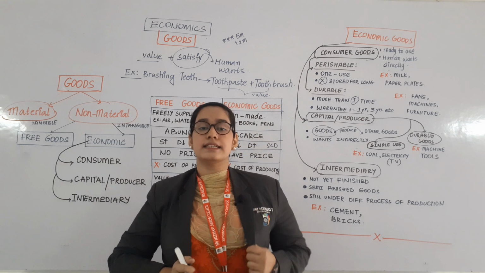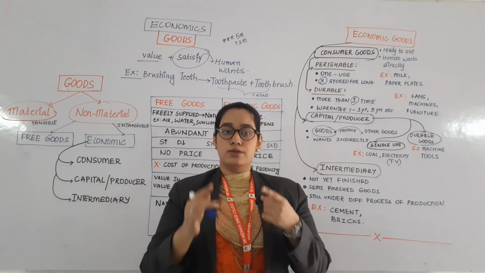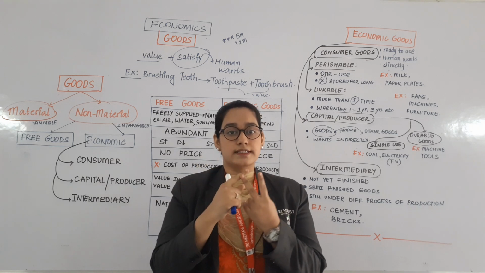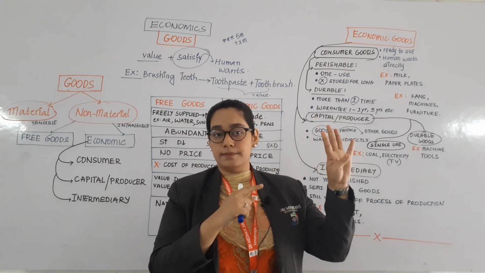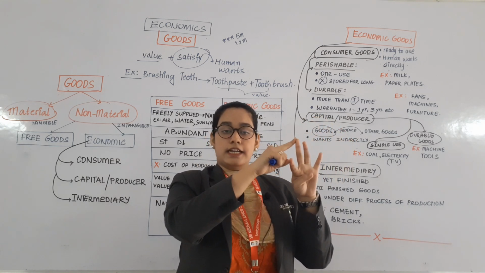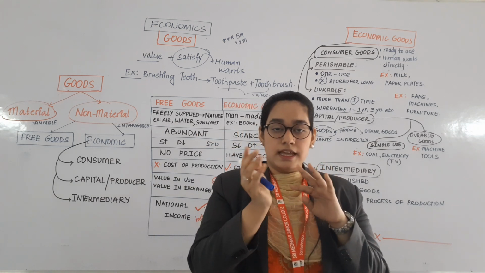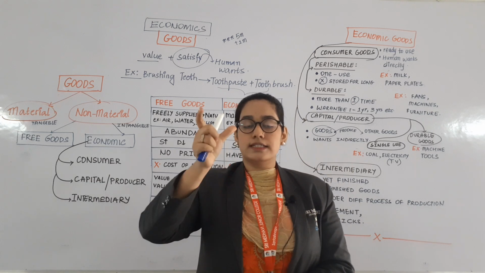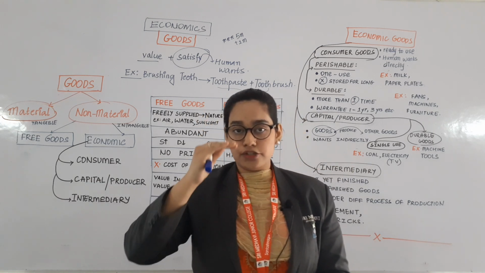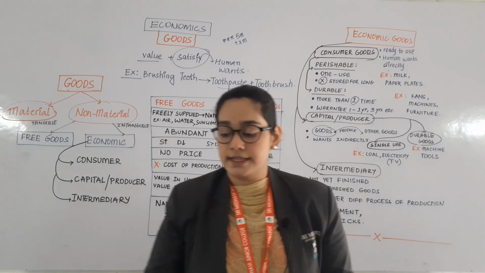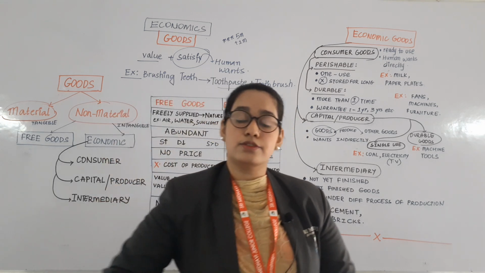In the previous classes we have discussed utility as well as wants. Utility were of four types: form utility, time utility, place utility and service utility. And in the previous class we also discussed wants. What are the features of wants? There were 9 kinds of wants.